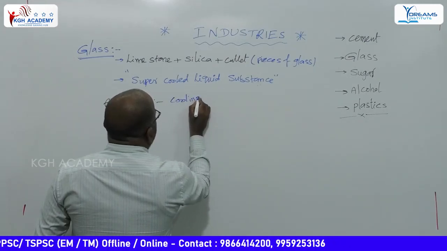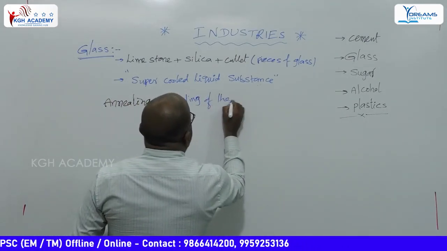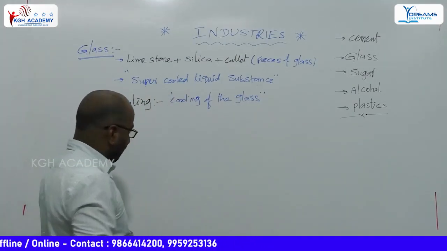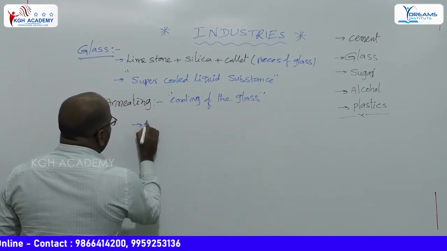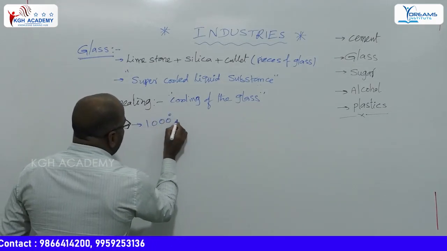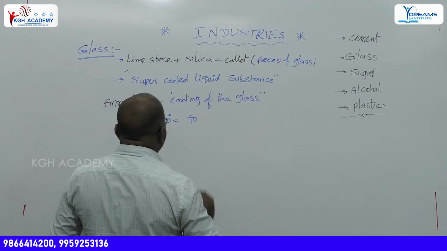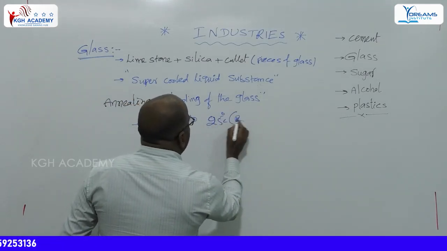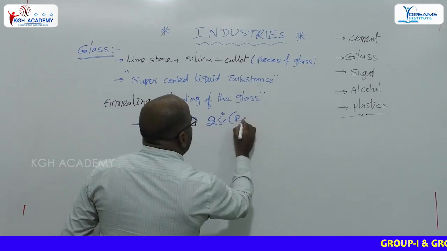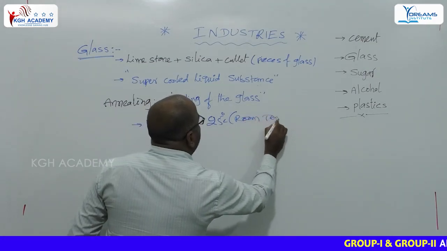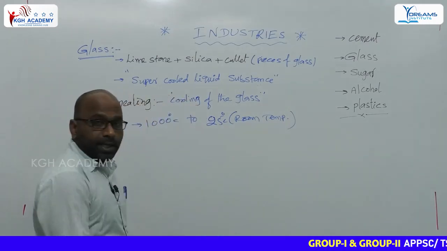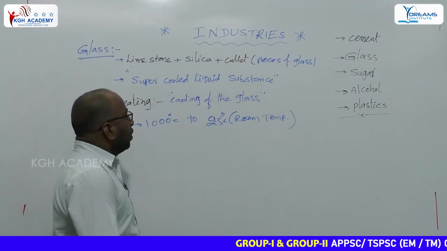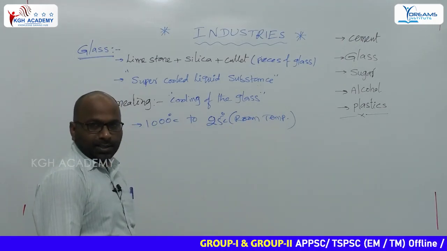It is generally cooling from 1000 degrees Celsius to room temperature, or 25 degrees Celsius.